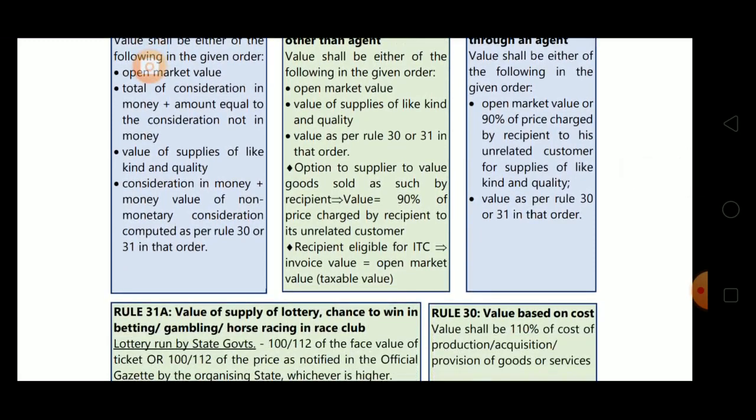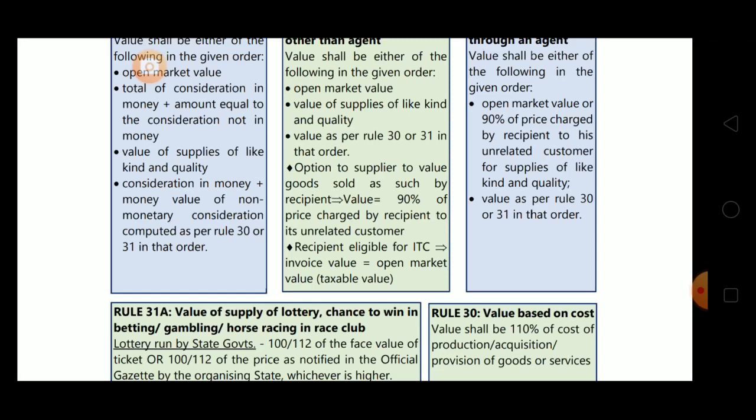The second-last bullet says that if the recipient supplies the goods as such, meaning goods are not altered, meaning further supply, and the goods are supplied as such by the recipient to an unrelated person, then the supplier can take 90% of the price charged by the recipient to its unrelated customer. If goods are not further supplied, suppose they are consumed or sold to a related customer, then we can't apply this option.